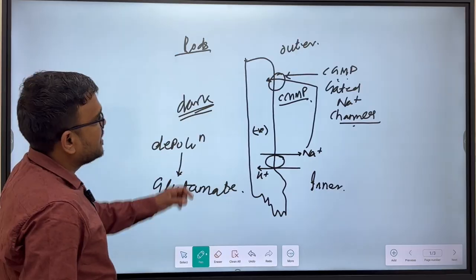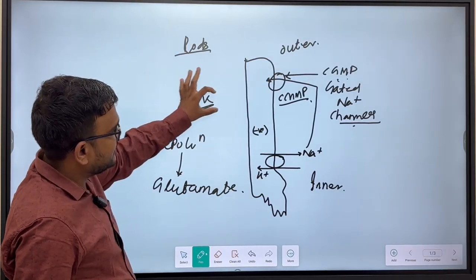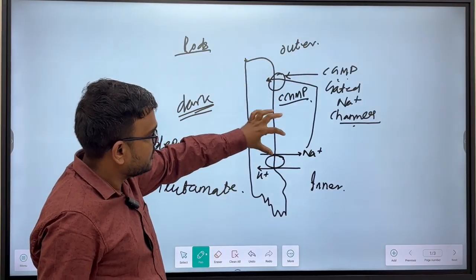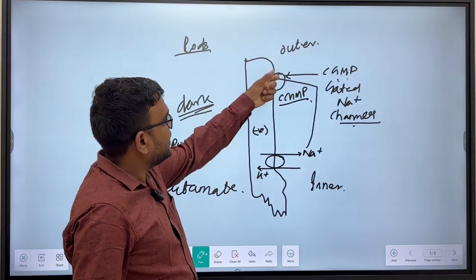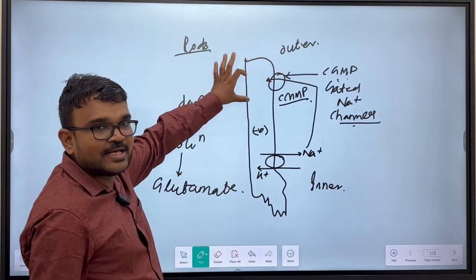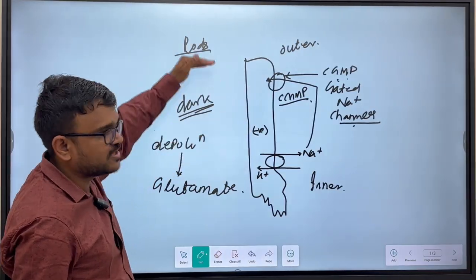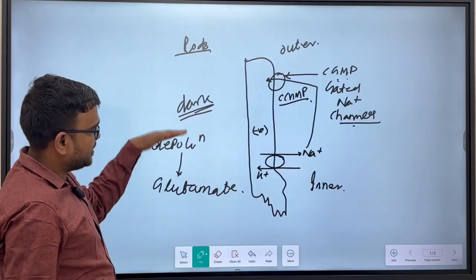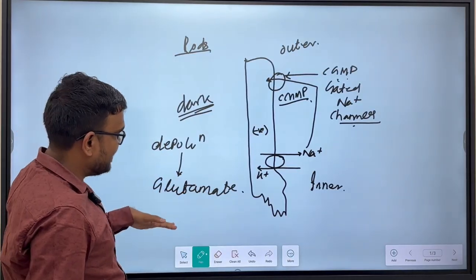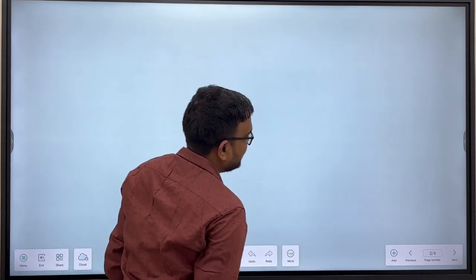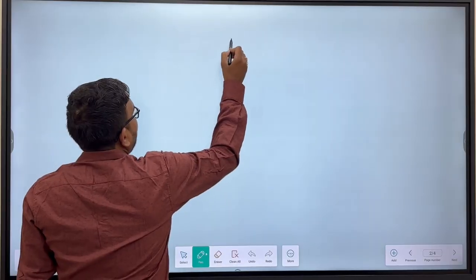So when there is darkness, the cyclic GMP gated sodium channel will remain open so that the sodium will re-enter through the outer segment to the interior of the cell. So the negativity inside the cell will go towards positivity, towards depolarization, so that the glutamate neurotransmitter will be released. So let us discuss what happens when light falls.